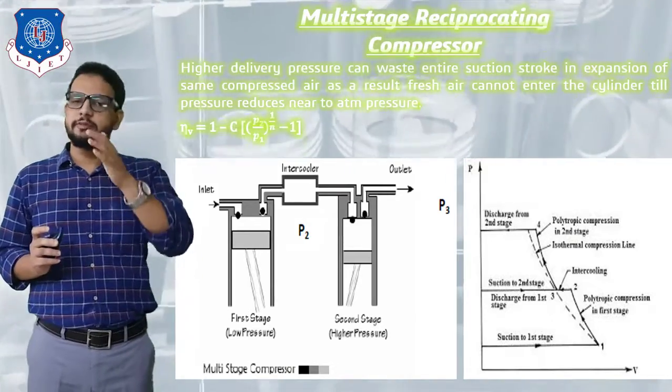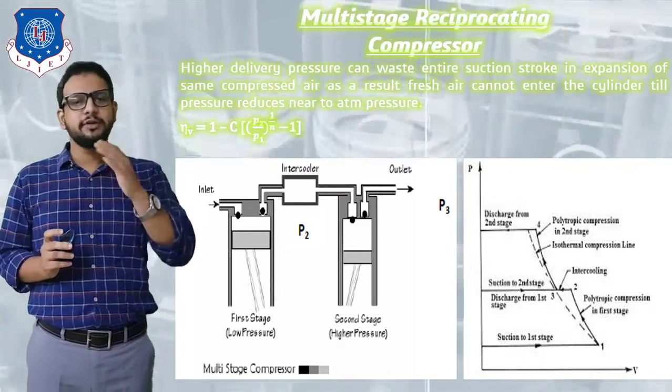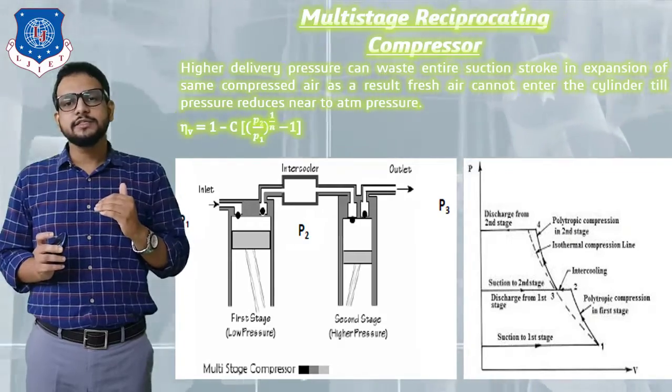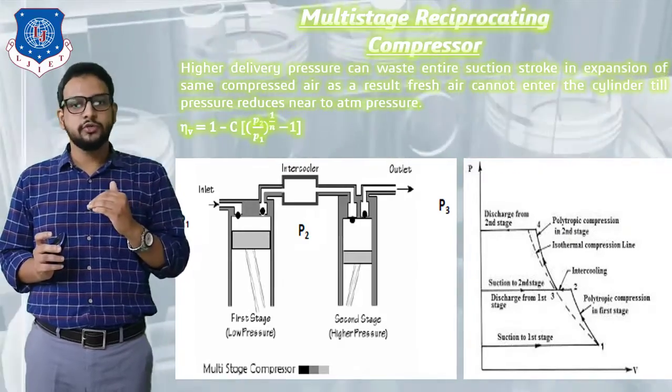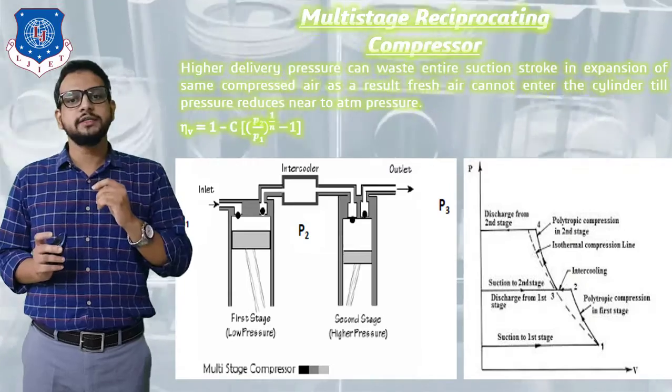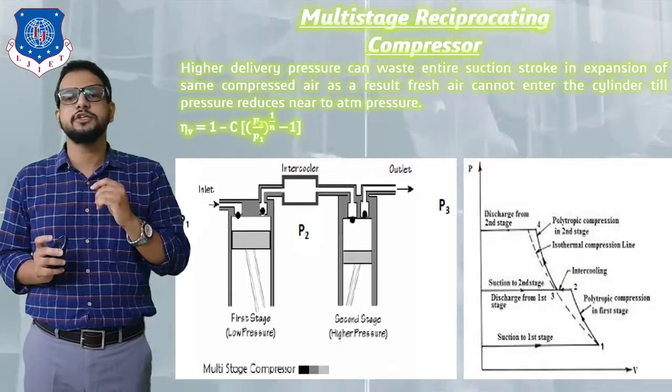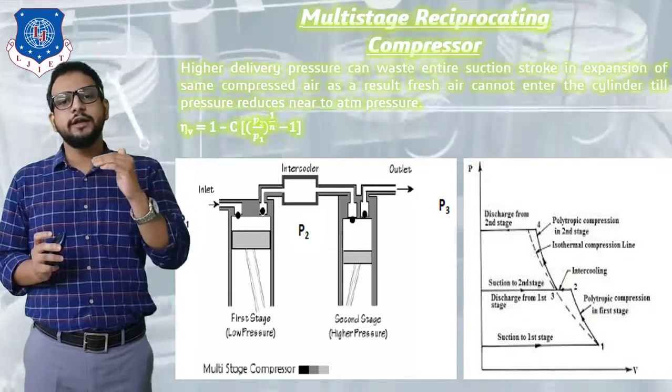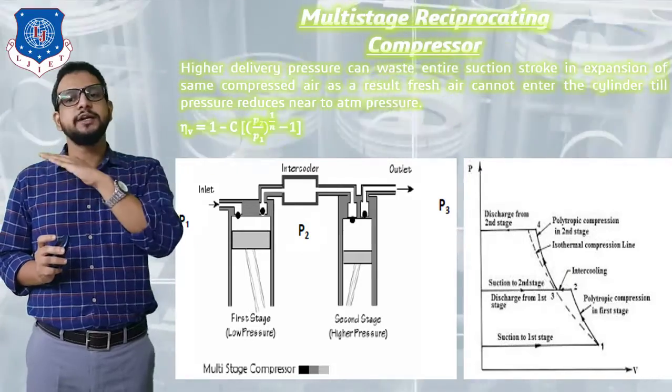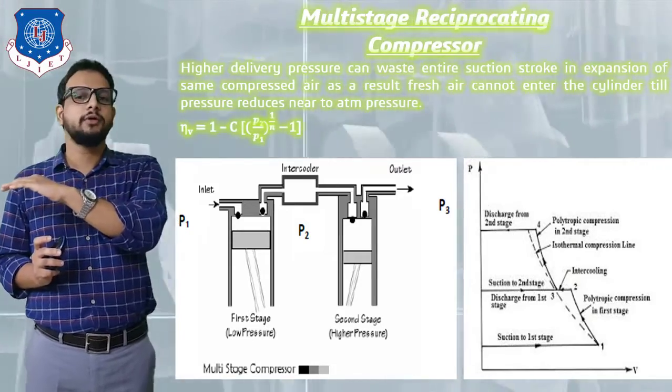Now this process is represented on a PV diagram. This PV diagram is drawn for a case without clearance volume. Okay, so it is shown from a zero volume. You can see the starting suction takes place from a zero volume. So suction of air takes place till the piston reaches its BDC position, represented by point number 1.